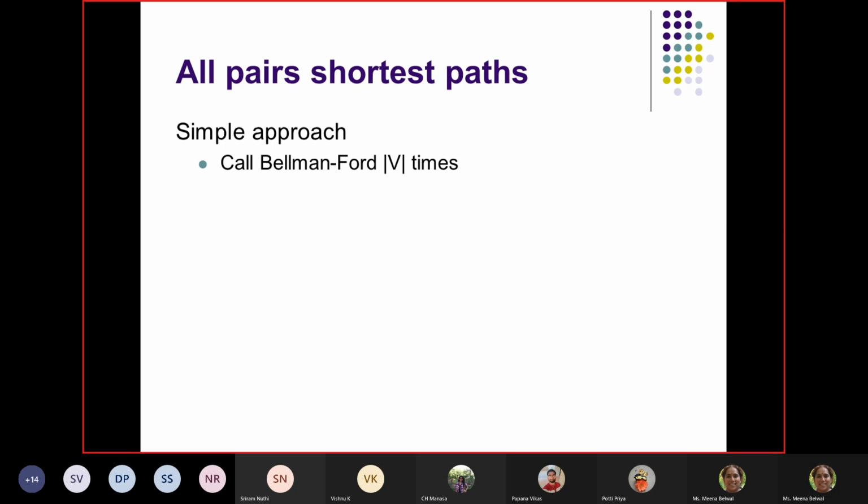One approach could be to call Bellman-Ford mod V times, or any other single source shortest path algorithm. If I call the Bellman-Ford algorithm mod V times, the complexity is going to be O(V square E), O of mod V square into mod E. Corresponding to every vertex I call Bellman-Ford, and every time for every node it is VE, so it is V into VE, V square E. Then you have other algorithms also, one of them is called Floyd-Warshall. For that the complexity comes as theta V cube.